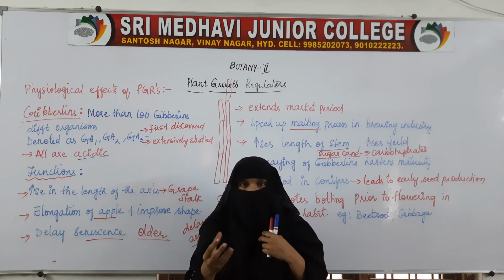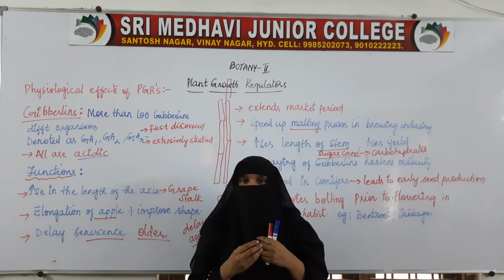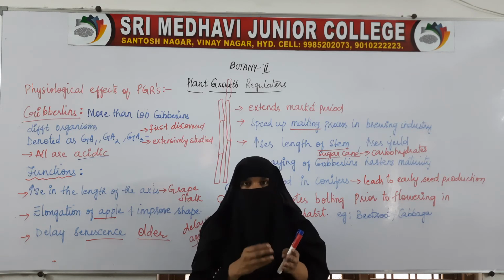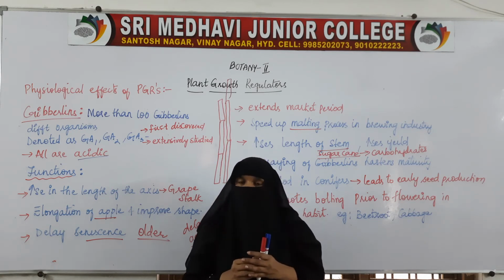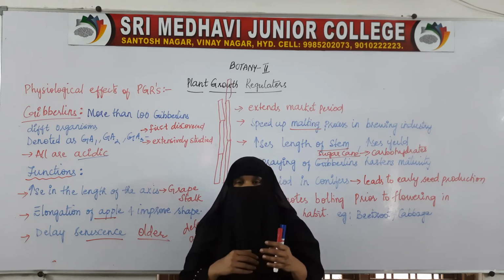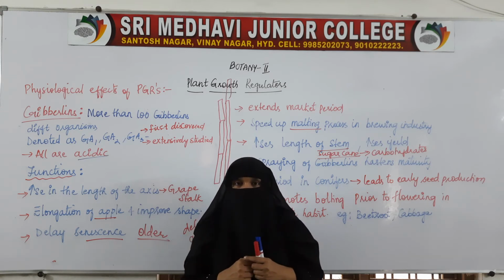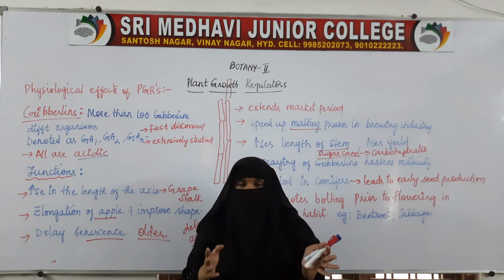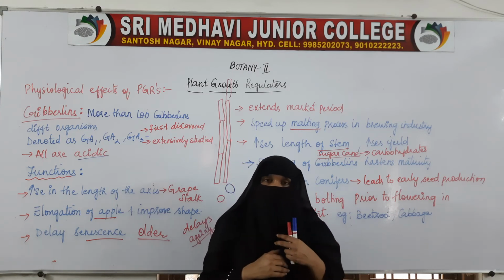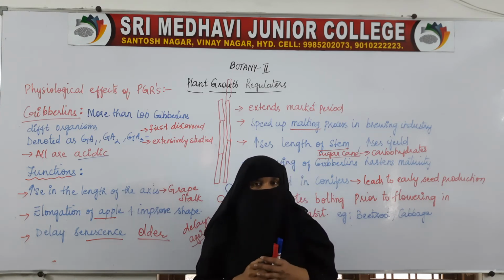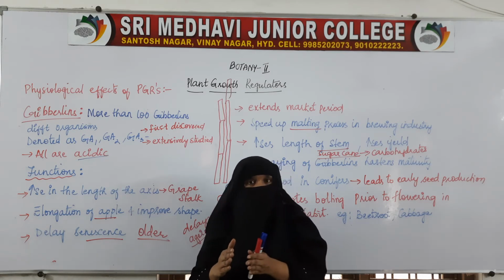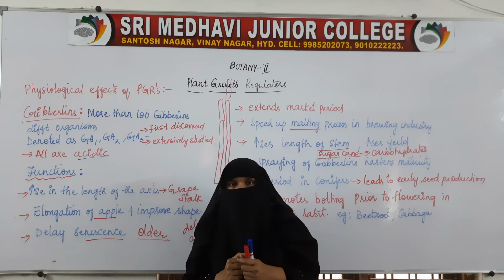As soon as the seeds germinate, we won't get the flowers. First, after the germination of the seeds, the plant enters the juvenile phase, that is the vegetative phase. It starts formation of all the different parts: root formation, stem formation, leaf formation, branches are formed. After everything is formed, that is after the finishing of the juvenile phase or the vegetative phase, then comes the reproductive phase or the flowering phase.